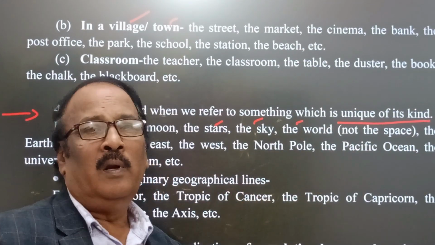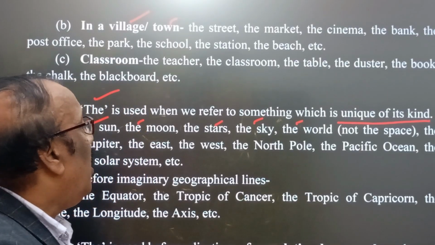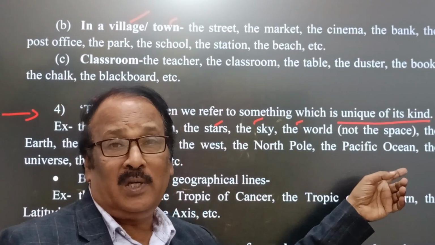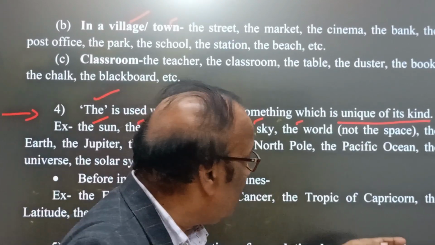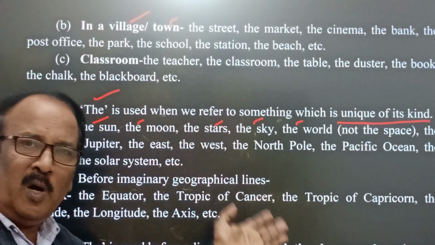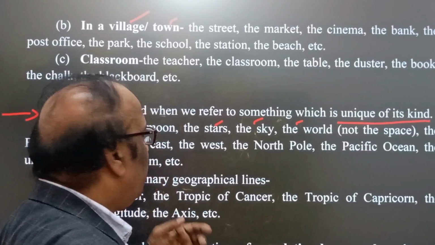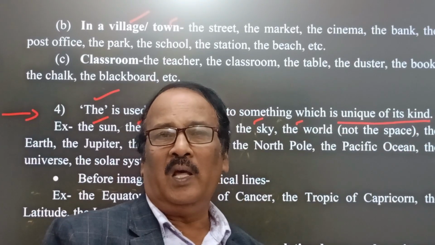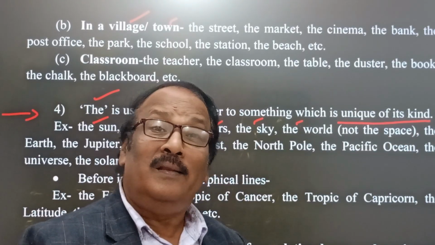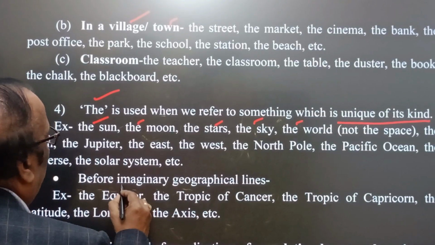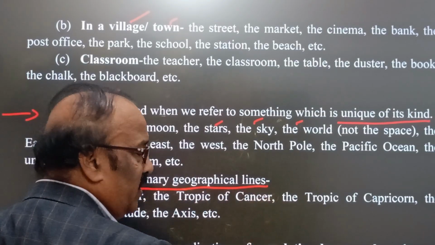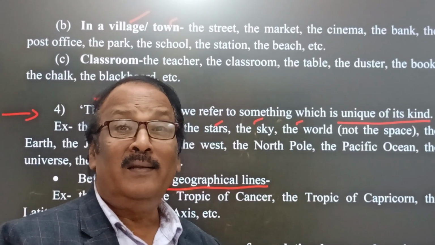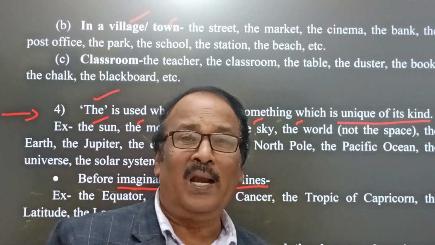Here we find the directions, and the North Pole, the South Pole, the Pacific Ocean, the Atlantic Ocean, the Indian Ocean, the universe in which we live, and the solar system. These are unique of their kinds, and therefore the article "the" is used. Again, before imaginary geographical lines, naturally, we use all the geographical lines. That is how, before that, definitely the article "the" is used.